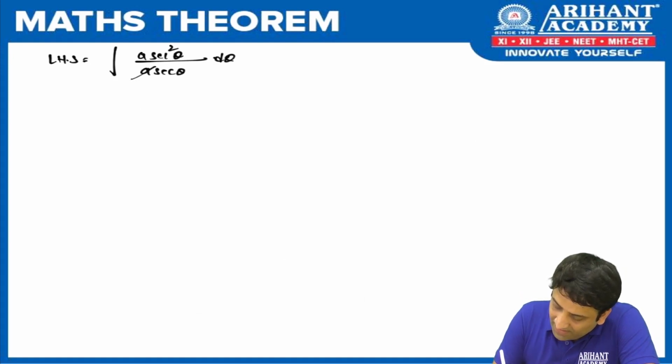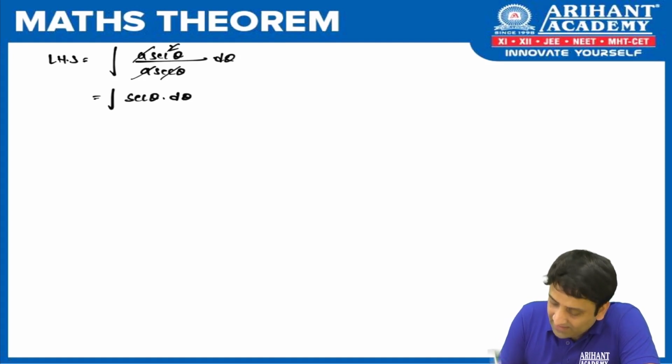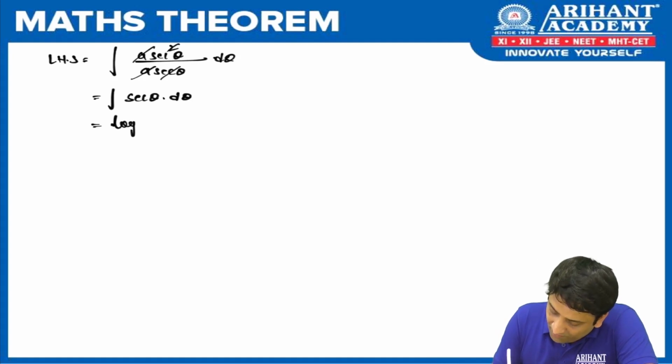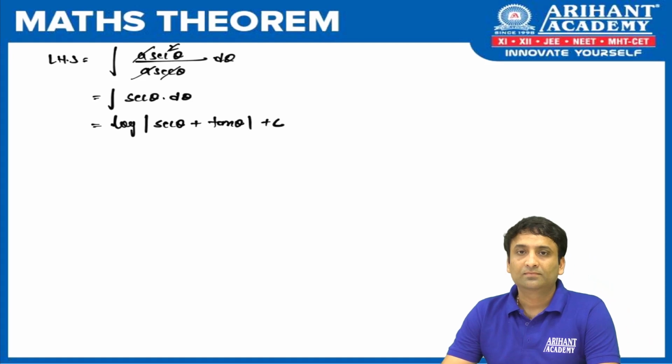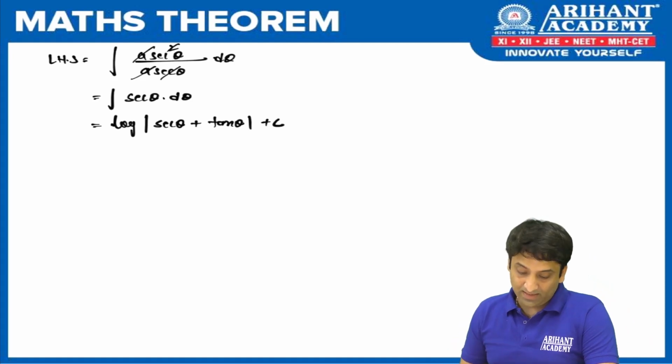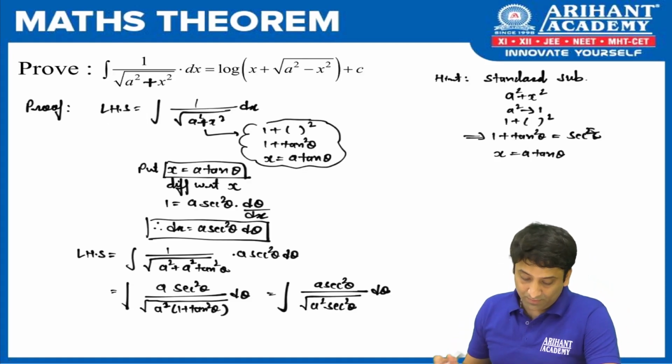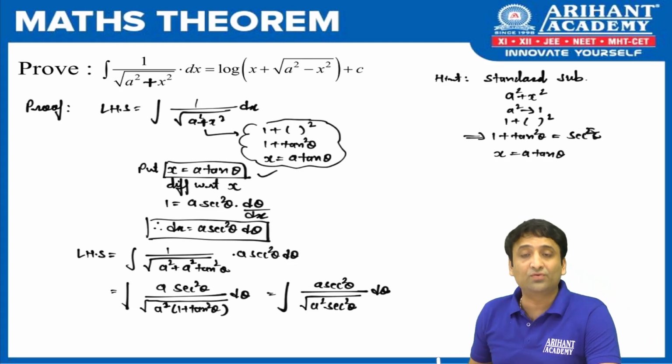So what will happen? A gets cancelled. Here sec will get cancelled. What I am left with is integration sec theta d theta. Again I ask you, what is the integration of sec theta? The answer is log of mod of sec theta plus tan theta plus c. Okay, so now आगे क्या करना पड़ेगा? We need to go for resubstitution. Come on, for that can we use the substitution x is equal to a tan theta?